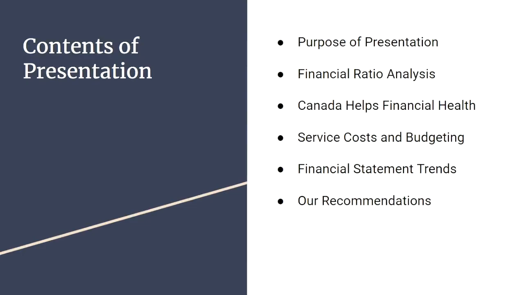Over the course of the presentation, we will be highlighting several important factors relevant to the overall fiscal health of our organization. These sections will include the purpose of our presentation, our financial ratio analysis, a summary of Canada Helps' financial health, a review of our service costs and budgeting, an analysis of the financial trends found in our work, and our recommendations moving forward.